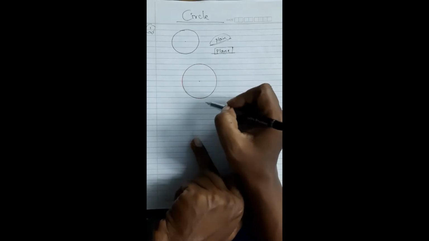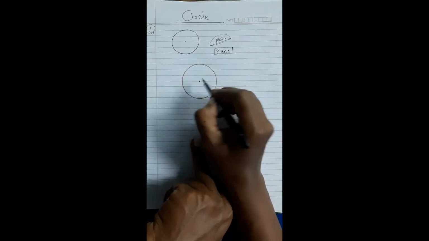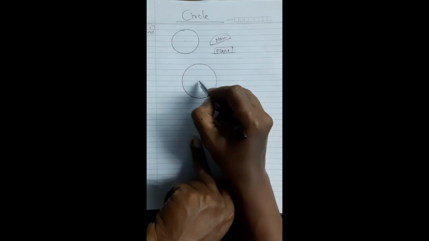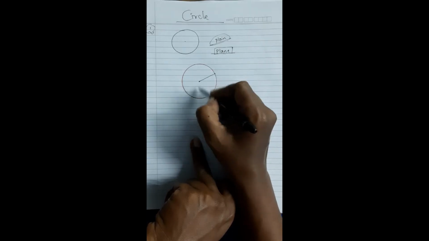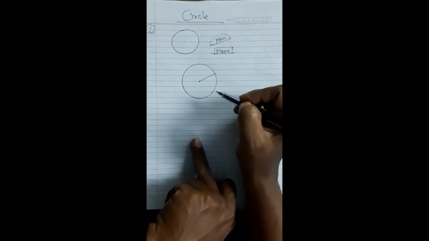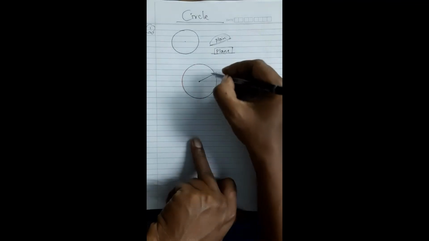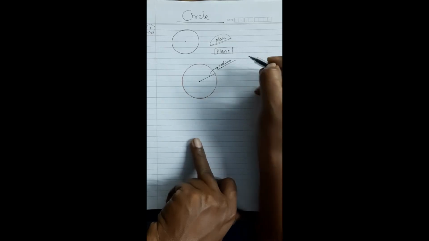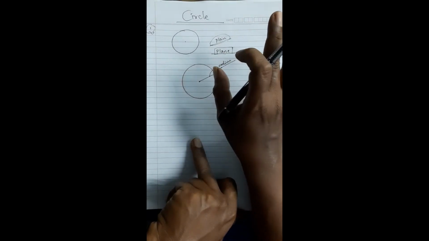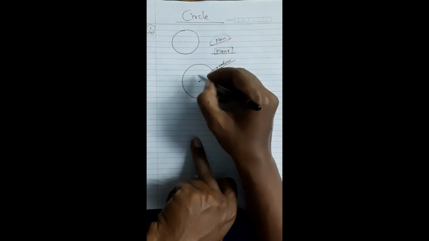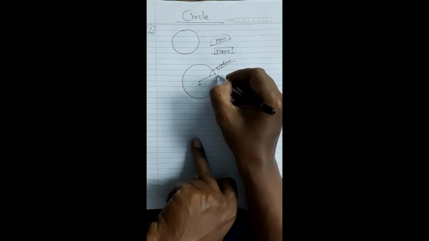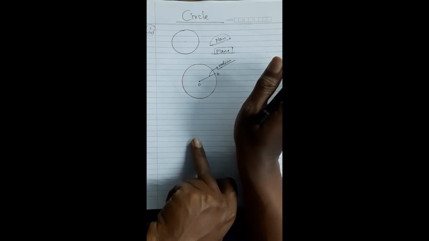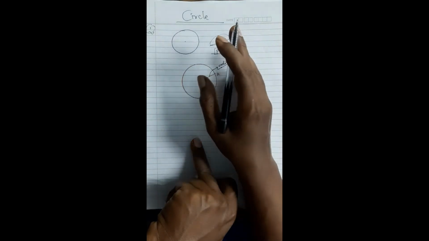Now coming to think about the circle. See, my dear students, when you draw a line segment which is connecting the center of the circle to any point on the circle, then this is called radius. This segment is called radius. And remember, radius of a circle is always congruent. If you draw any number of radii, this is OA, you take another radius, OB, OC, OD, OE, they all will be congruent to each other. And the reason is always radius of same circle.